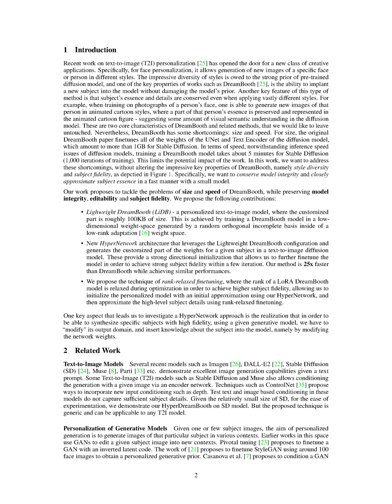of that subject. Earlier work in this area used GANs to edit a given subject image into new contexts. Techniques like pivotal tuning suggested fine-tuning a GAN with an inverted latent code. Other researchers proposed fine-tuning StyleGAN with about 100 face images to get a personalized generative prior. Some suggested conditioning a GAN with an input image to generate variations of that image. However, all these GAN-based techniques either resulted in poor subject fidelity or lacked diversity in the generated image's context.